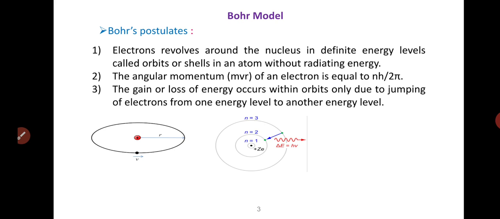Now we shall discuss about the Bohr's postulates. The first postulate, or it is also called assumption: electrons revolve around the nucleus in a fixed circular path termed orbits or shells or energy level.